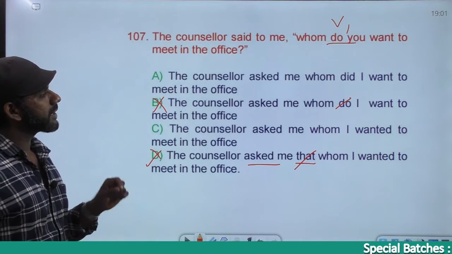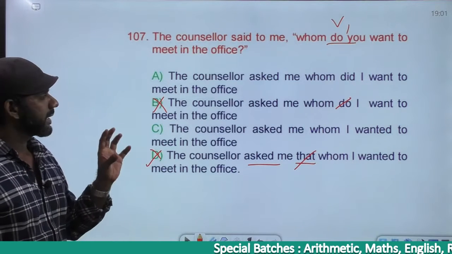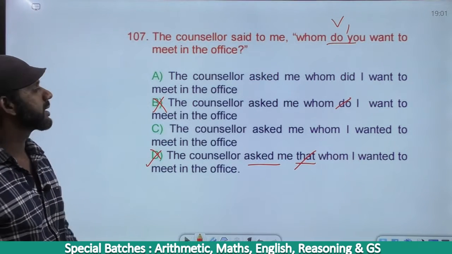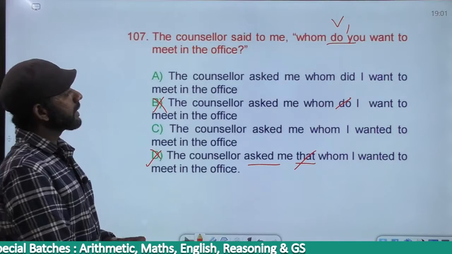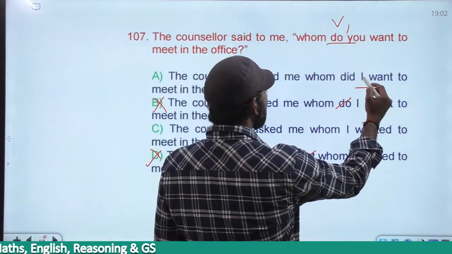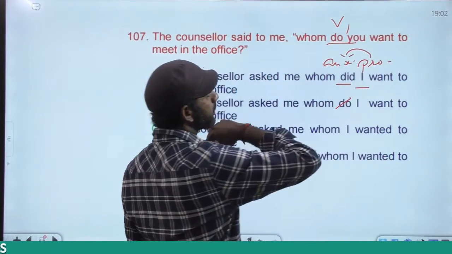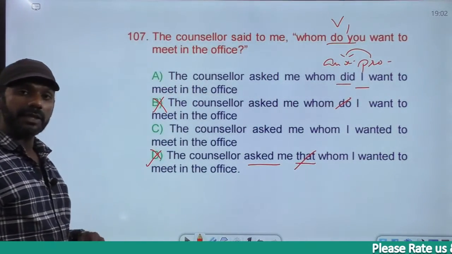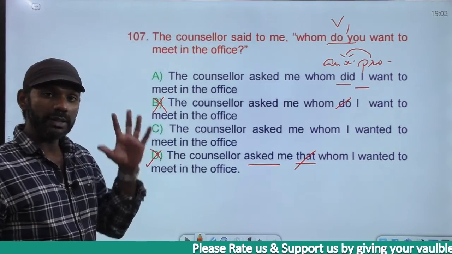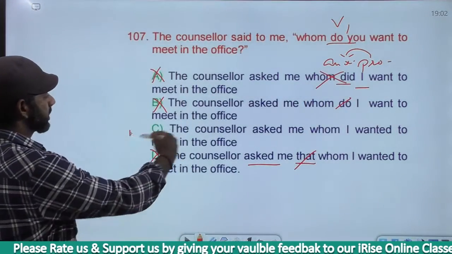The counselor asked me, whom did I want to meet in the office? Simple present must become simple past. Indirect speech means the sentence cannot be termed an interrogative sentence. In option A, "I" is the pronoun here, "did" is the auxiliary verb, and the auxiliary verb is coming before the pronoun. The auxiliary verb can come before the pronoun only if it is an interrogative sentence. This is grammatically wrong. A is gone. The answer must be C.